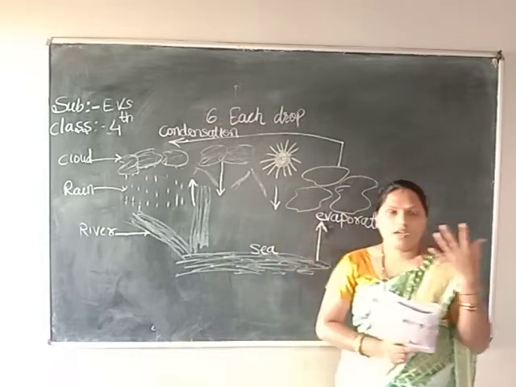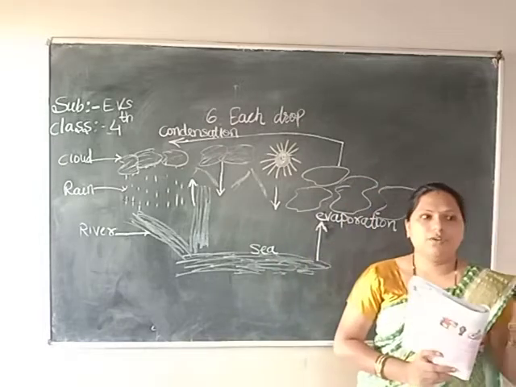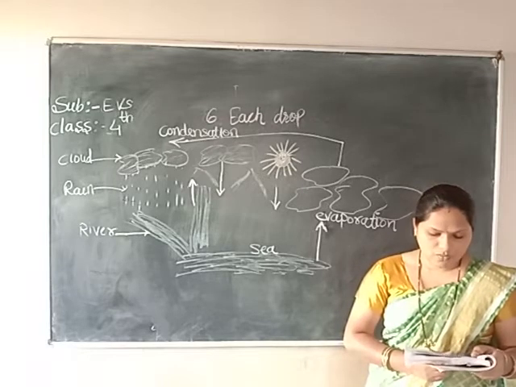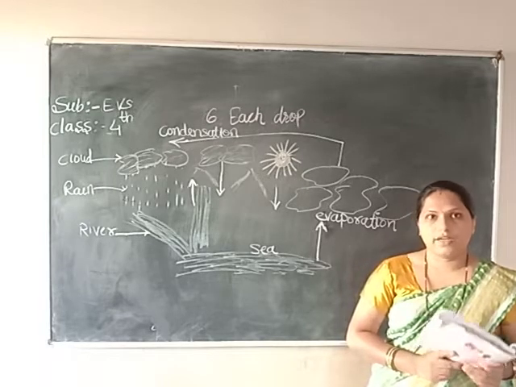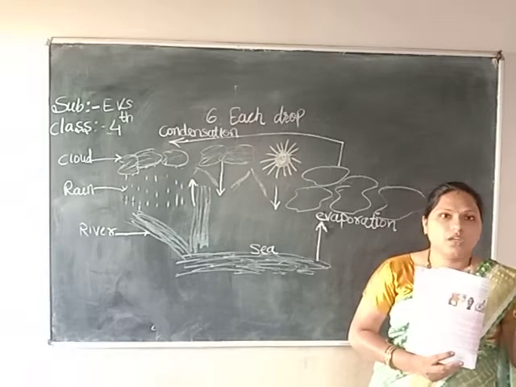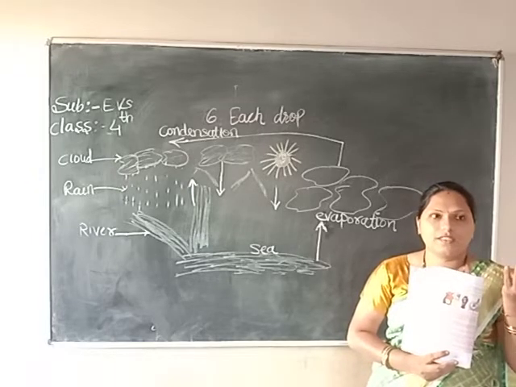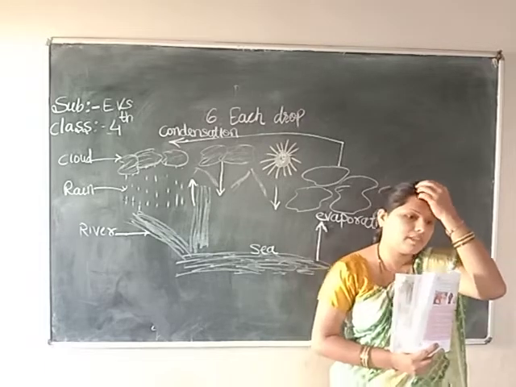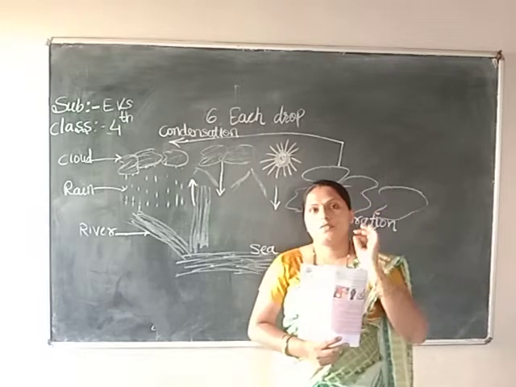In the sky, during rainy days and winter days, there will be cold air. The droplets of water become heavier. At that time the droplets become much heavier. In cold places, ice forms.